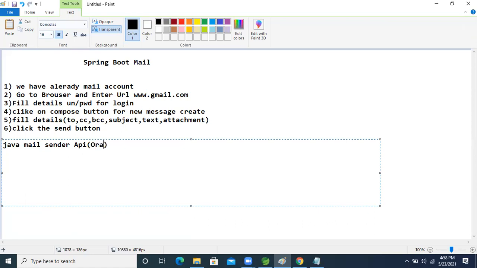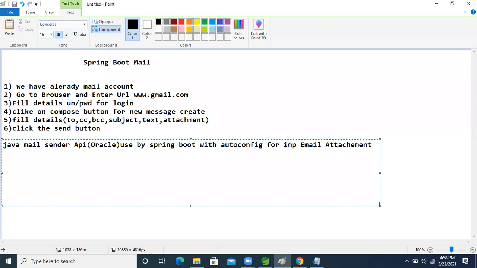This is also used by Spring and Spring Boot with auto configuration, for implementing email with attachment.